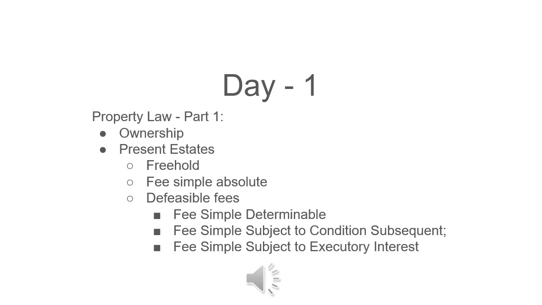Next, you have a life estate. A life estate is a present possessory estate. It's limited in duration by a life. It's created by a conveyance such as to A for life, such as when my grandfather died, he gave my grandmother the house for her life. So when she dies, at the end of her life, the title reverts either to my grandfather, who, if he was alive, but he's dead, or the Remainderman, which would be his children. So they're the Remainderman. This is known as a reversion.